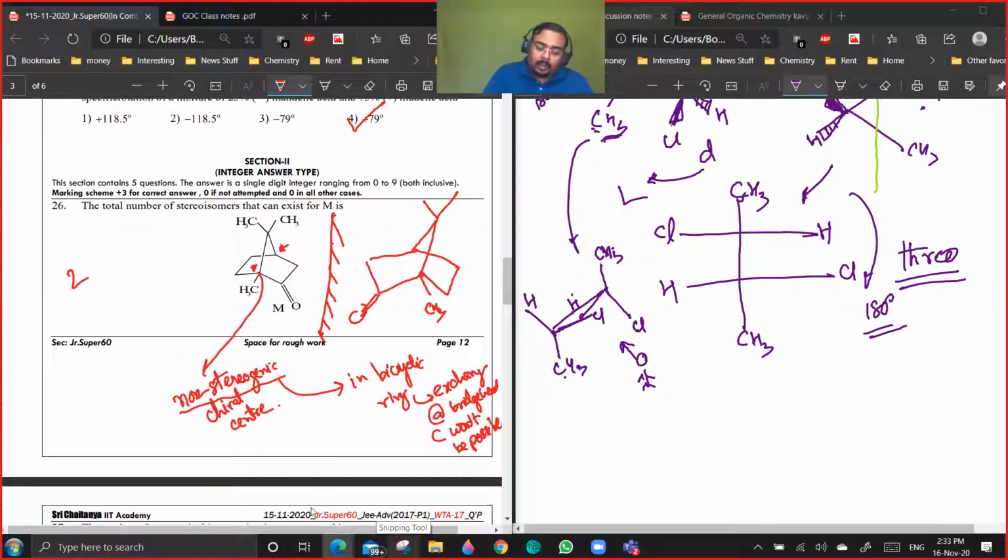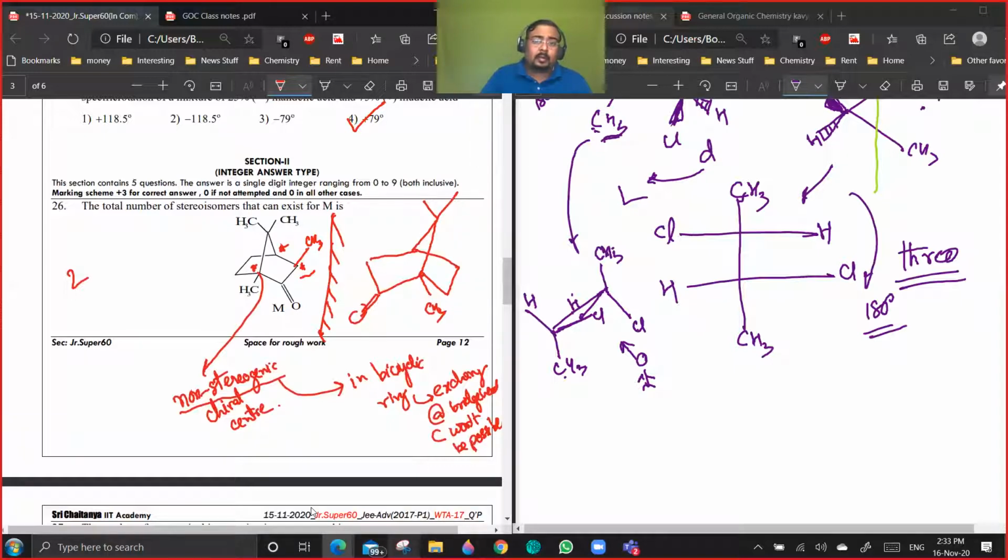Suppose I put a CH3 here. Then this will be a chiral stereogenic center. Are you getting the point? Only the bridgehead carbons won't be stereogenic centers. Are you getting the point?